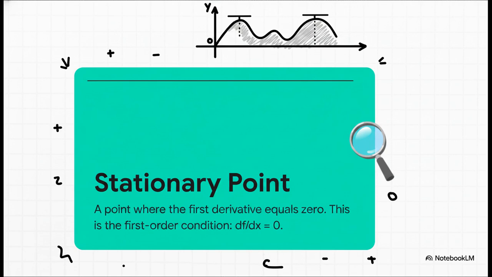They're called stationary points. A stationary point is simply any place on our function where the slope, what we call the first derivative, is exactly 0. This is our starting signal. It's where we begin our search.